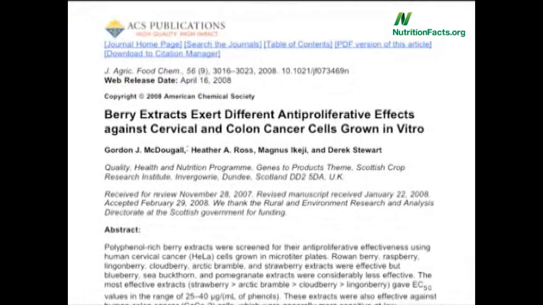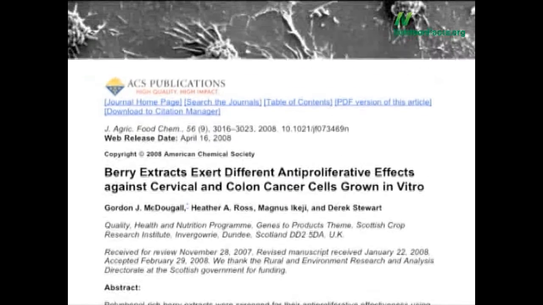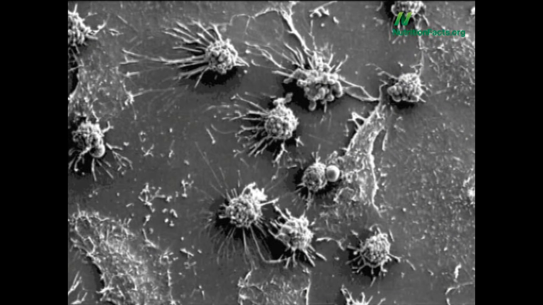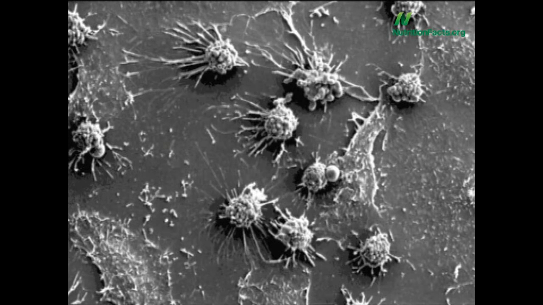For example, berries have anti-proliferative effects on cancer cells. They can slow down cancer growth. These are the cervical cancer cells that killed this woman, Henrietta Lacks, 58 years ago. And they're still growing, still multiplying nearly 6 decades later.